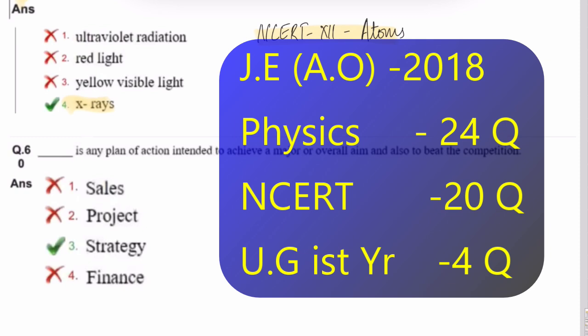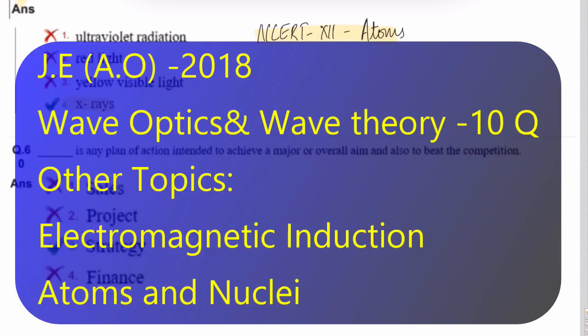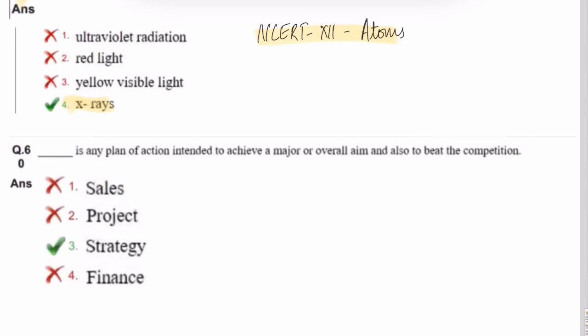And most of them are again from wave theory. Some questions were from electromagnetic induction and some questions from ray optics and few of them were from atoms and nuclei. So in this paper of airport operations, we can see that most of the questions are asked from this topic. If you see the question paper of 2016, some questions were also asked from electrostatics. So if you are preparing for airport operations paper, you have to keep your focus on these topics and mainly on NCERT. Few questions have been asked from first year, those are limited.